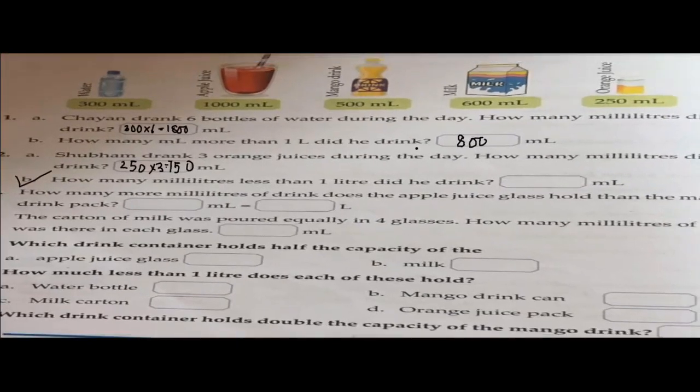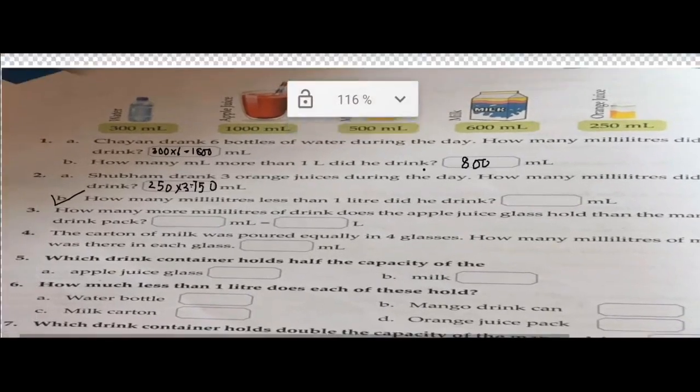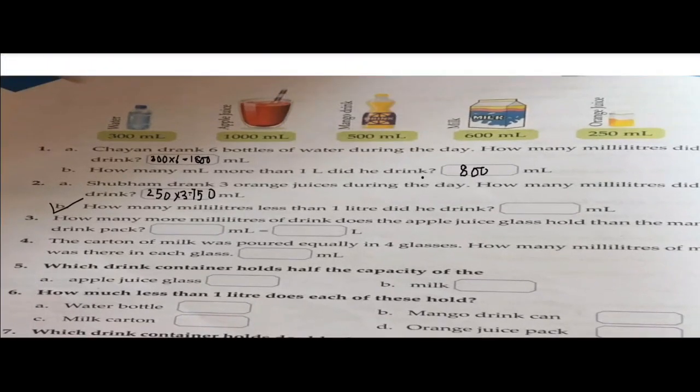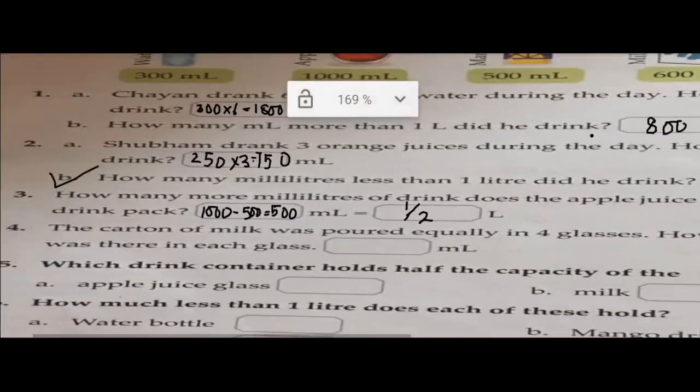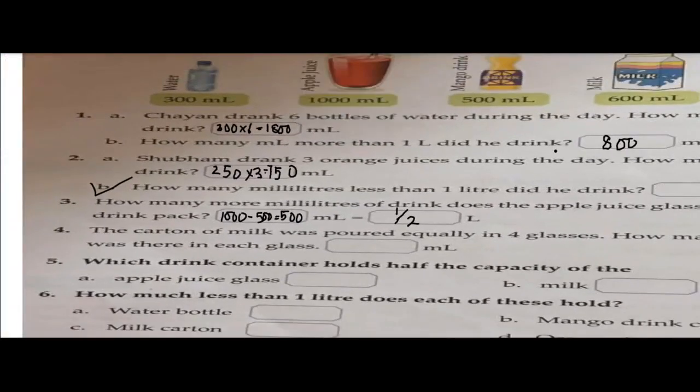So do it yourself. How many more milliliters of drink does the apple juice hold than the mango drink? So apple juice, you can see 1000 ml is there, and mango juice is 500 ml. So how much more apple juice is there? 1000 minus 500 equals, we know it is 500 ml. 500 ml means how many liters? It is half a liter. Yes, it is half of a liter, because 500 into 2 equals 1 liter. So 500 ml is equal to half a liter.